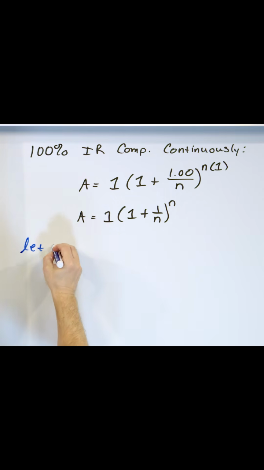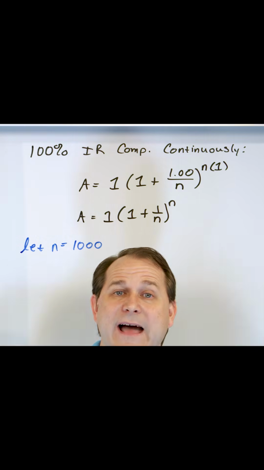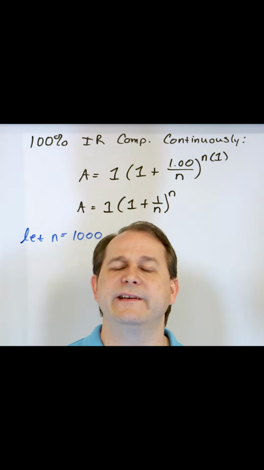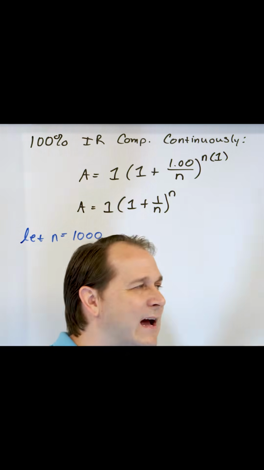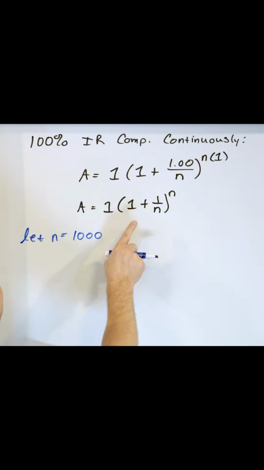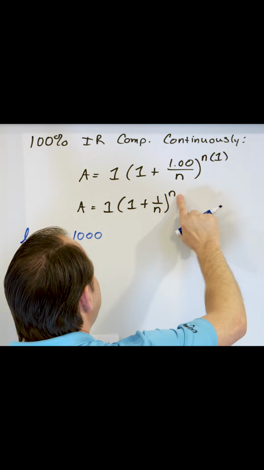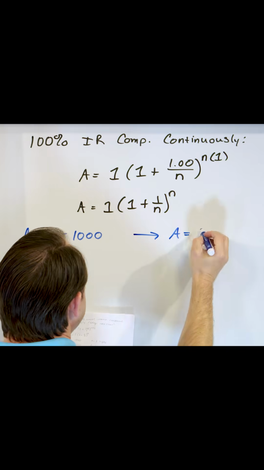I don't really know exactly how to calculate it continuously, but let's try to get close as we can. Let's let n equal 1,000. So instead of compounding daily, where we have n equal to 365 compounding periods in a year, let's increase it so that n is equal to 1,000. 1,000 slices of a year, that's how many compounding periods I'm going to have in a year. If I put 1,000 here, then it's 1 over 1,000 plus 1 raised to the power of 1,000 times 1. Then what ends up happening is the amount of money you get is